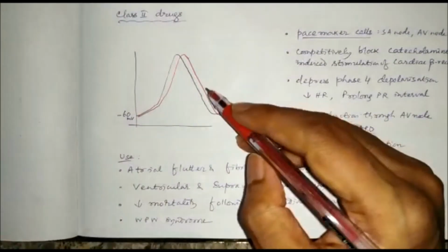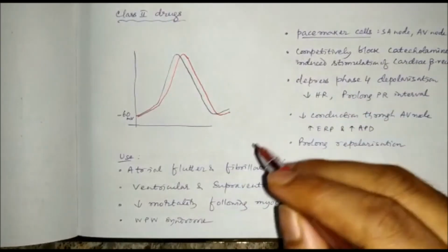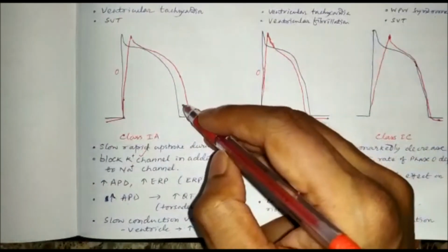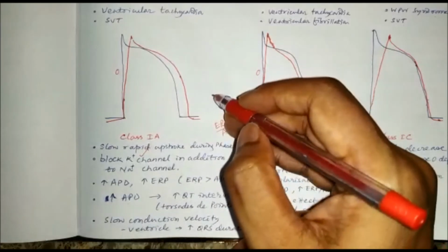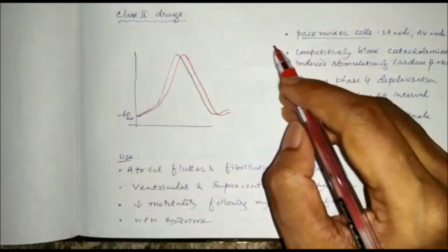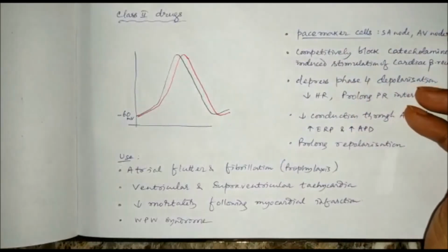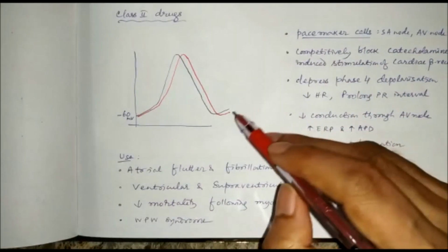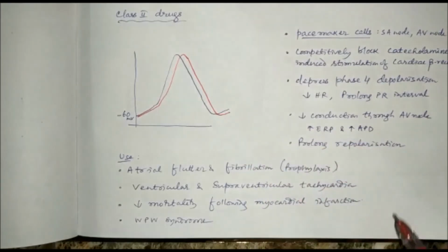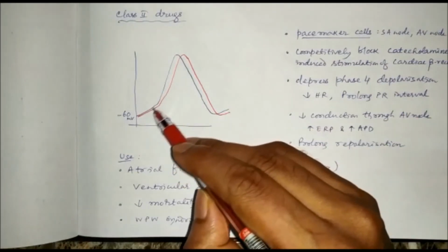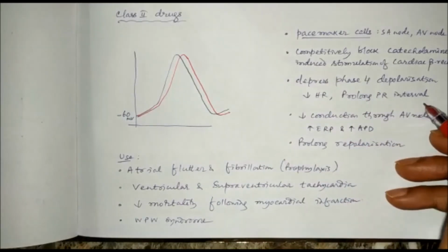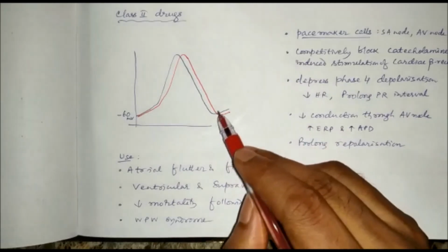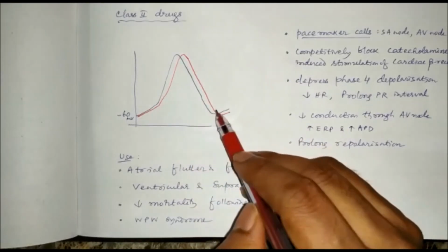Then we have class 2 drugs. Class 1 drugs act mainly on non-automatic fibers as well as ectopic foci, and class 2 drugs act on pacemaker cells in the SA node and AV node. They competitively block the beta receptors in the heart, and they depress phase 4 depolarization, because of which there will be a decrease in heart rate and prolongation of the PR interval. They decrease the conduction through the AV node, and increase the effective refractory period and action potential duration.